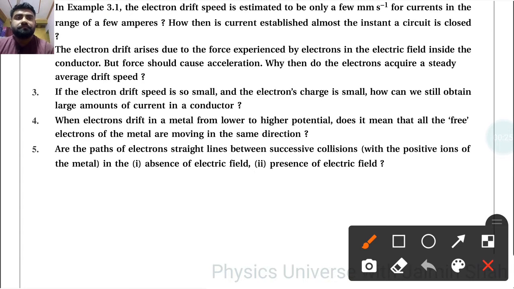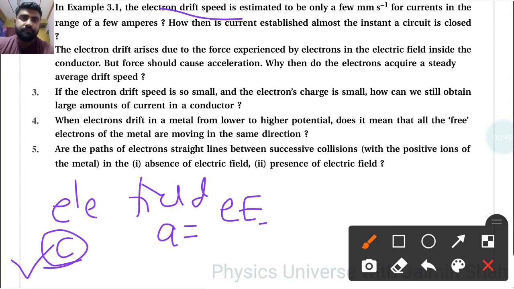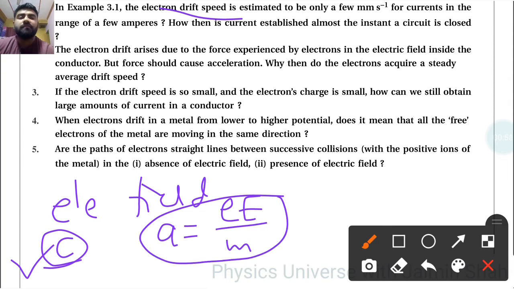Because the drift speed here is so accelerated, it is in the form of an electric field, meaning like the speed of light, so electrons will be in motion like the speed of light, and also they will be accelerated by this acceleration which is eE upon m. So this is also a tremendous acceleration exerted on that electron, that's why we get sudden current here.